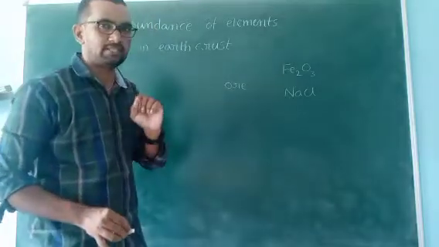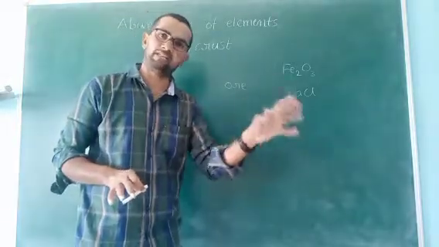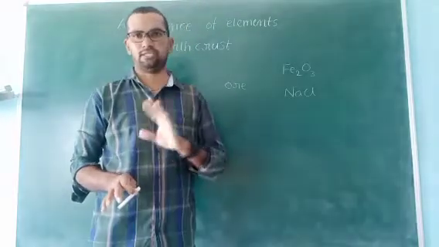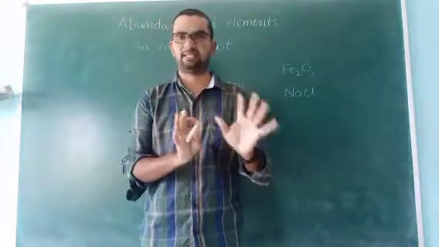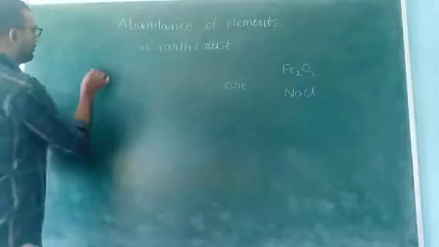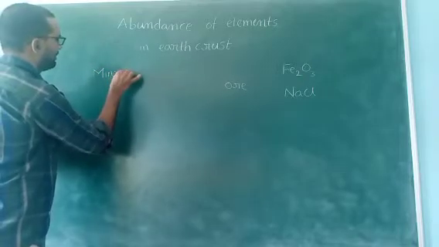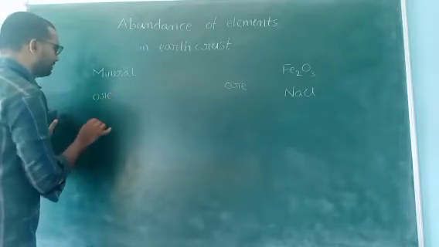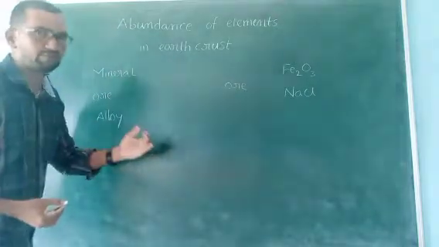And one more important word, alloy. Alloy means one element is combined with another element, but if the elements are metals, then those are called alloys. So these three words are important for abundance of elements in earth crust. Before explanation about this concept, all of you write the CW now. First one, mineral definition. Second one, ore definition. Third one, alloy definition. After you complete these definitions, I will start the concept.